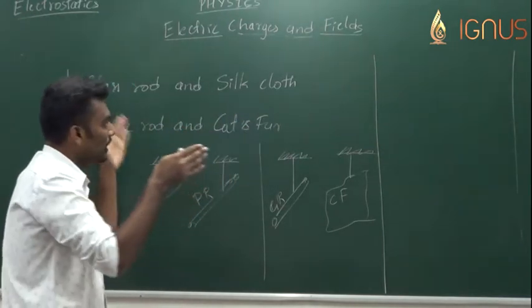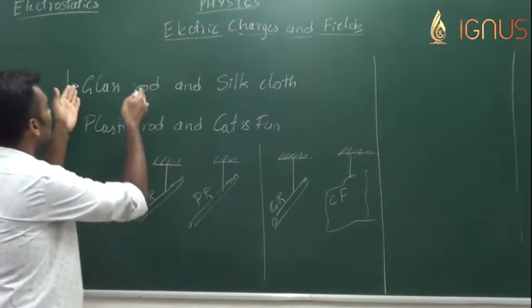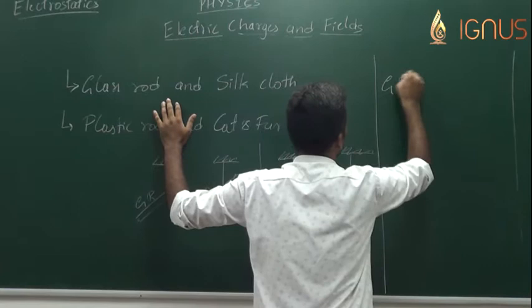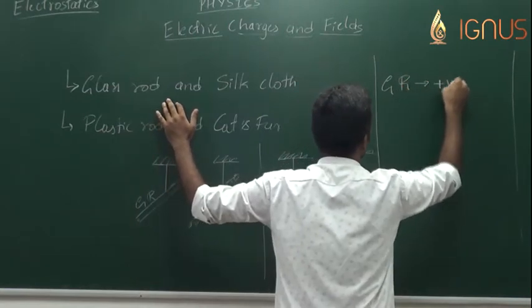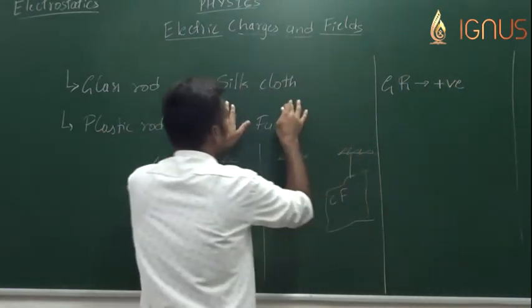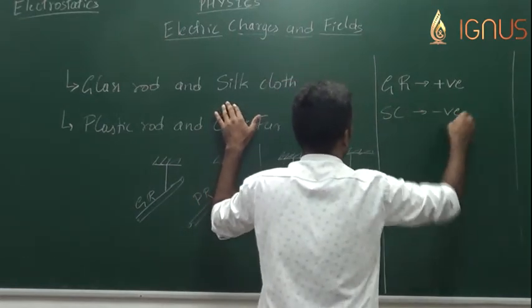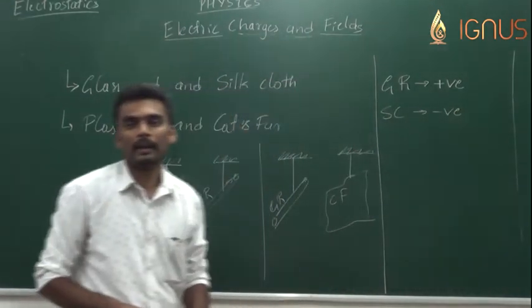And he himself assumed that the glass rod will acquire positive charge after rubbing and the silk cloth will acquire a negative charge after rubbing.